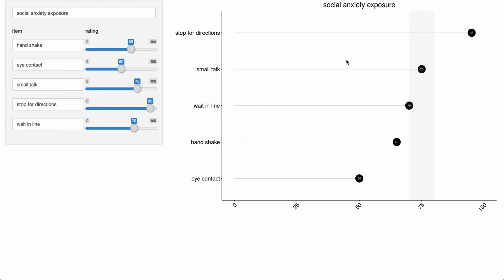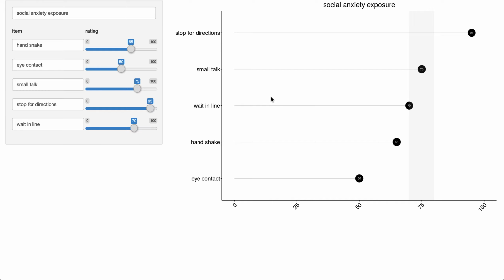And so you might explain to them that things that are really difficult might be saved for a later session. Things that are really easy or moderately difficult might be a good starting point or something that they could try on their own. But we really want to hone in on this area and see if we can see some nice extinction.